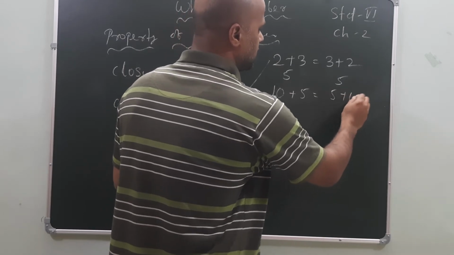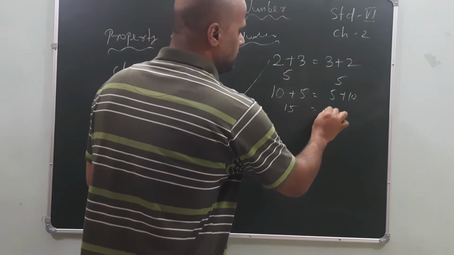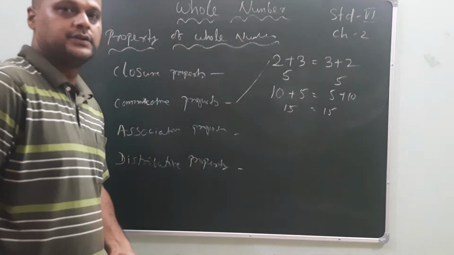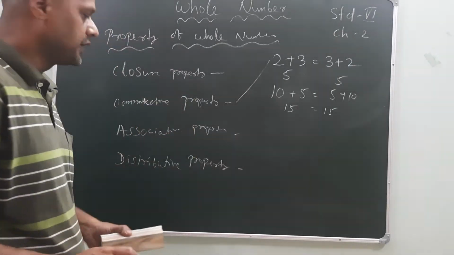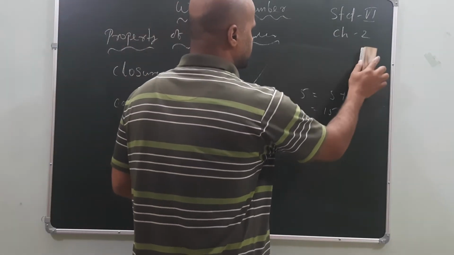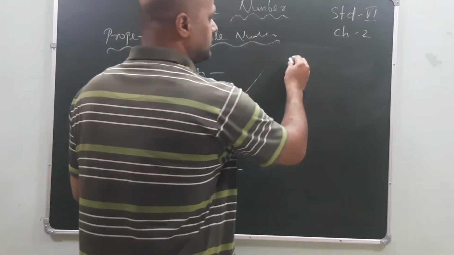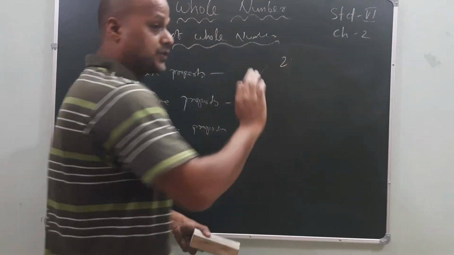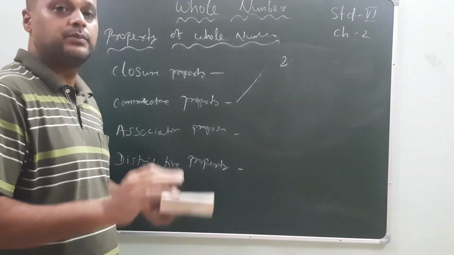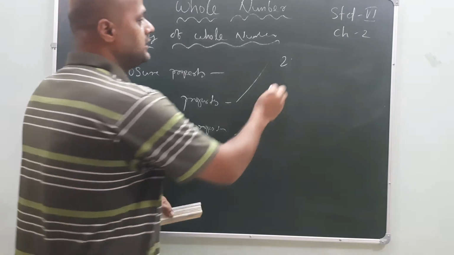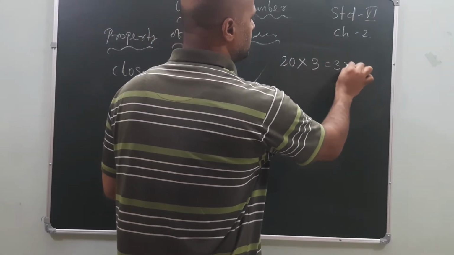5 plus 10, reverse it. 15. Understood? Now this is the short form of the commutative property. Next, this is the case of addition. In case of subtraction, it will not come. In case of division, it will not come. Only for addition and multiplication it will come. In multiplication, 20 into 3 is equal to 3 into 20.